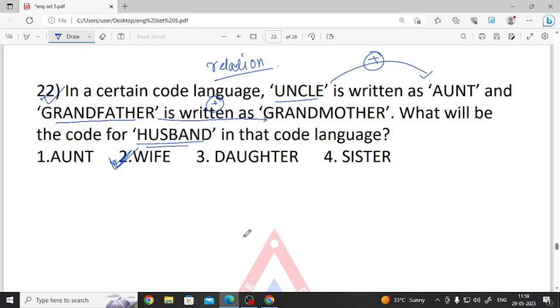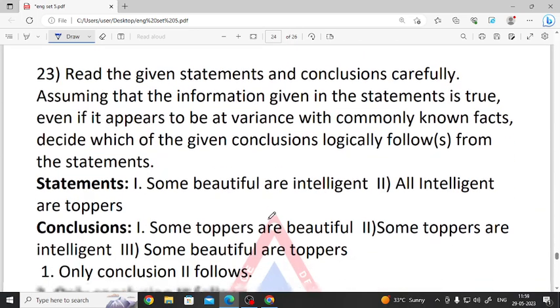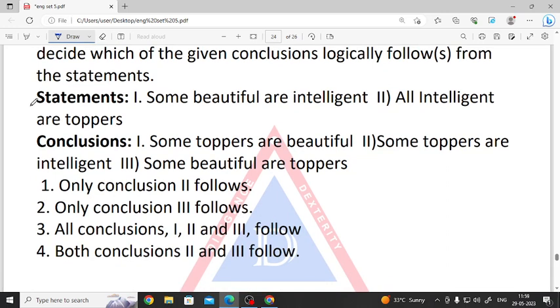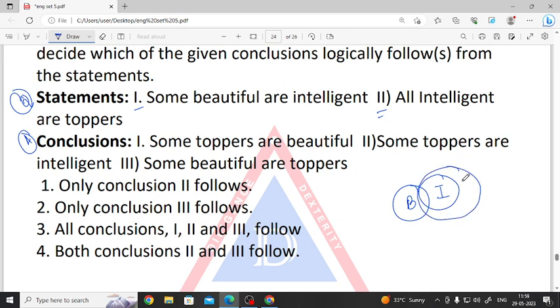ठीक है, चलो next question. Okay, next question is also about statements and conclusions. What is the first statement? Some beautiful are intelligent. Then all intelligent are toppers. So the statement is completed. Now the first conclusion says some toppers are beautiful.